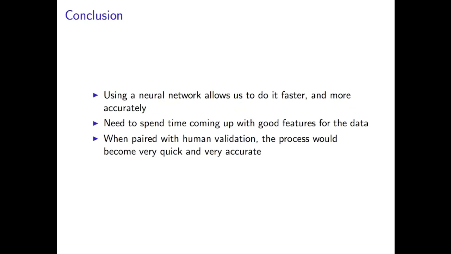Really, the time-consuming part of this is spending time coming up with good features for the data. It's really important, because if the features aren't any good, the results are going to be really bad too. And if we were to pair this with human validation, the process would become really quick and really accurate. The neural network can run through a lot of images and produce pretty good results, and then the human can sit through and sort out the false positives or anything that falls in the median between being a valid asteroid and not a valid asteroid.